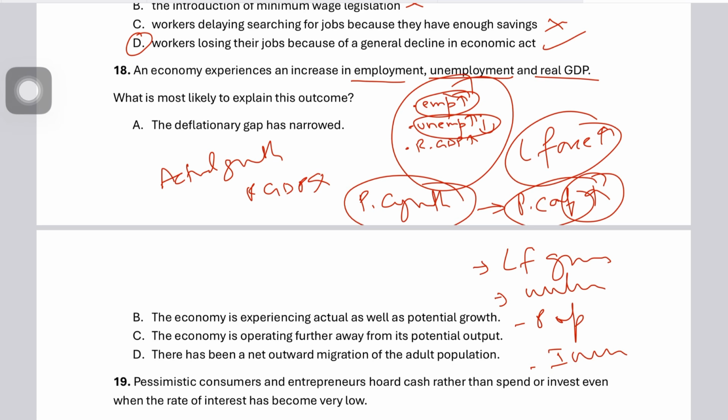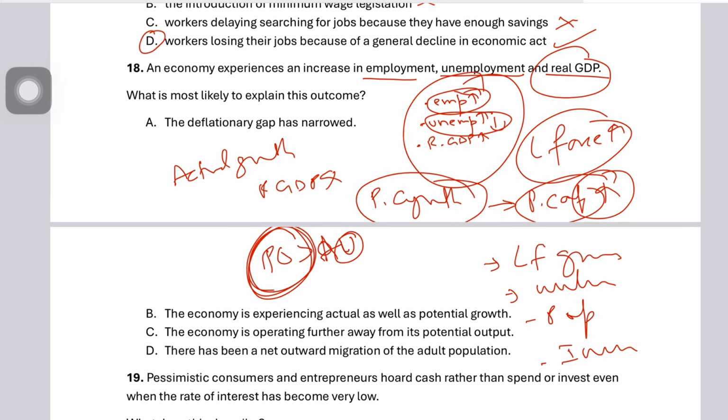So the fact that employment is increasing means that actual output is increasing, which means real GDP is rising. But the fact that unemployment is simultaneously increasing could be a situation where your potential output grows by a greater extent than actual output, right?